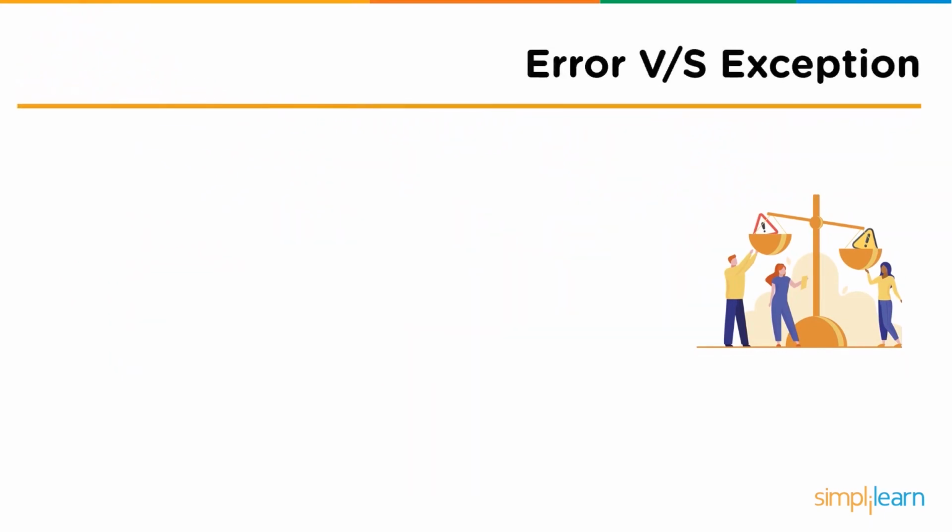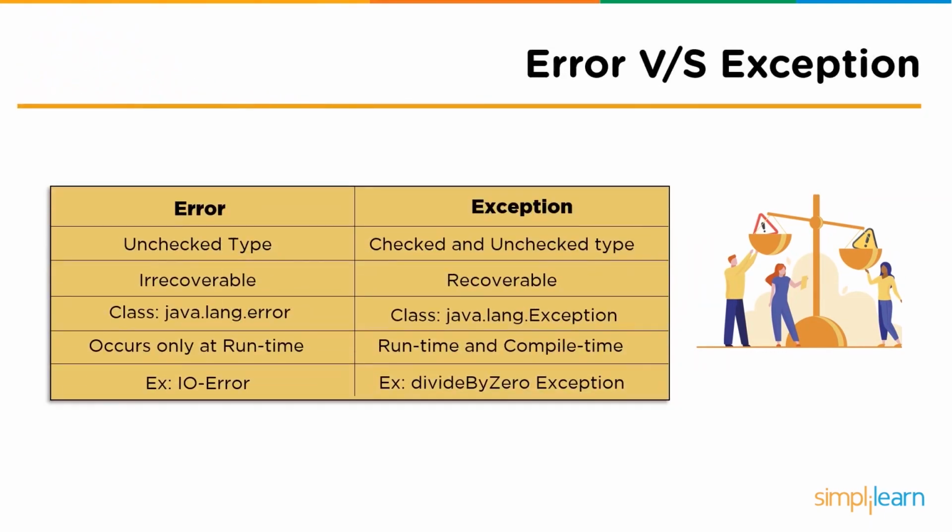Error versus exception. Some of the major differences between an error and an exception are: an error is classified under unchecked type, whereas an exception is classified under both checked and unchecked. The next difference is, if a program encounters an error, then it turns out to be completely irrecoverable until the error is resolved. Whereas in the case of an exception, the program is easily recoverable.